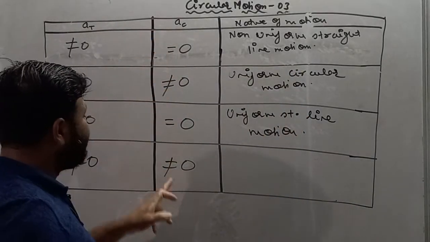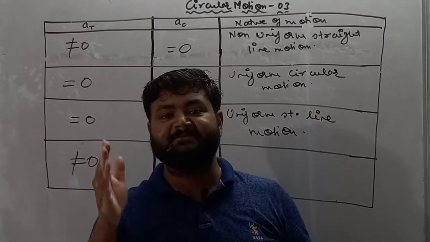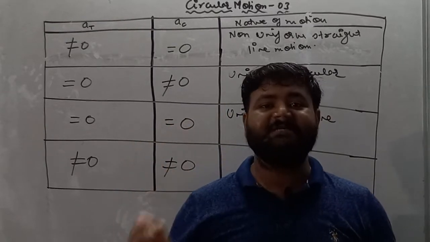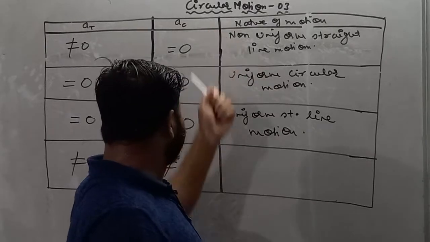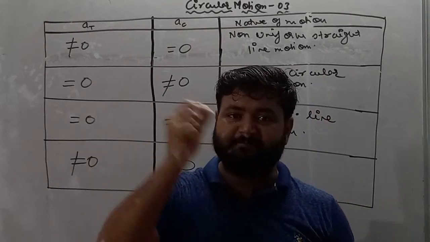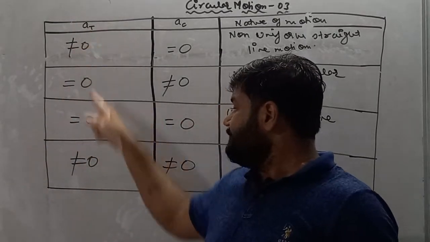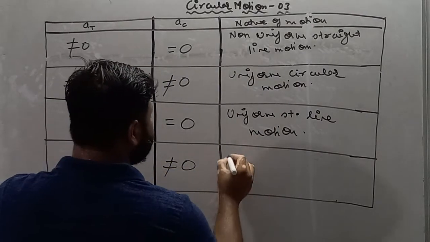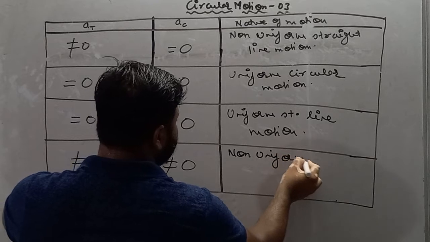Next, centripetal acceleration is not equal to 0. So if centripetal acceleration is not equal to 0, it implies the direction of velocity is changing, because centripetal acceleration is there. So if the direction of velocity is changing, it implies the particle is performing circular motion, but the magnitude is changing. So we'll say non-uniform circular motion.